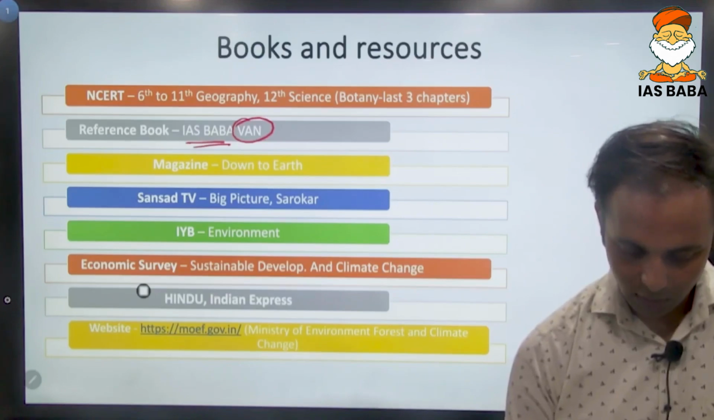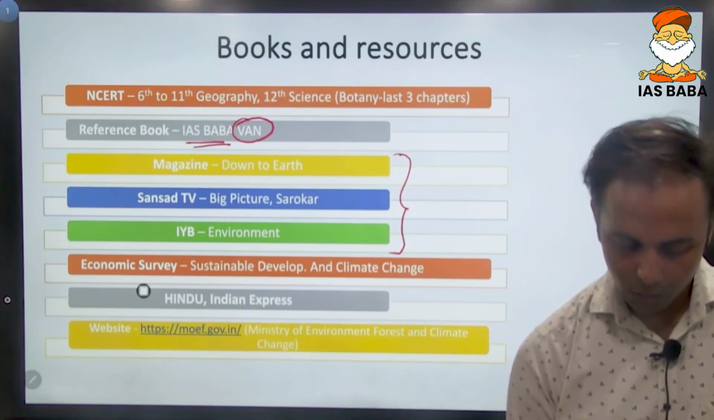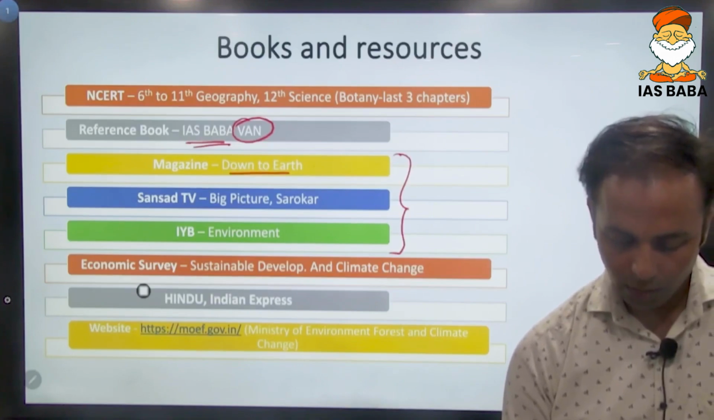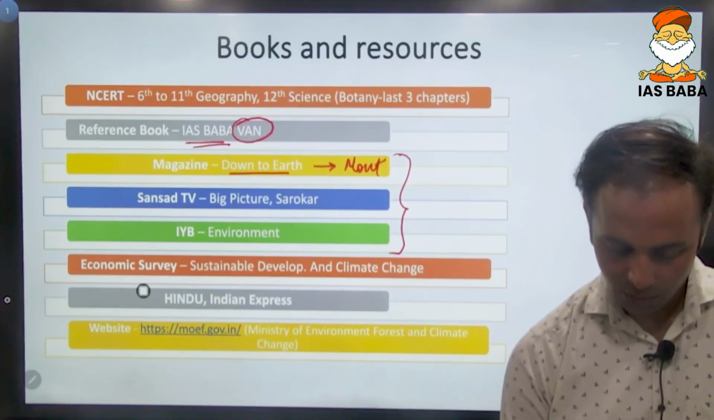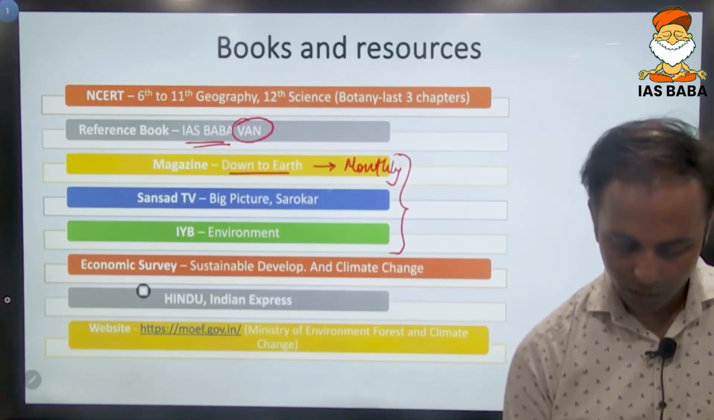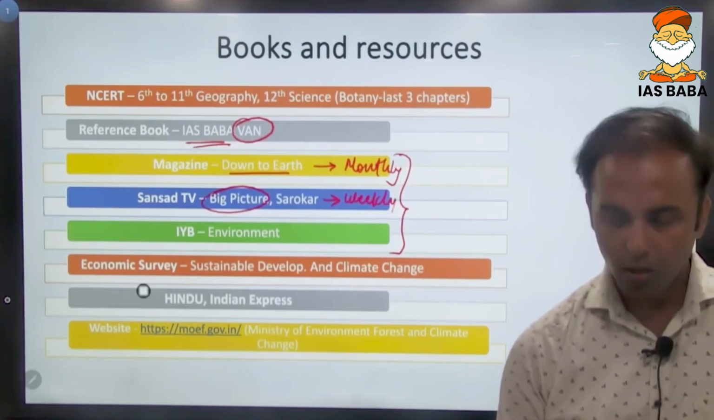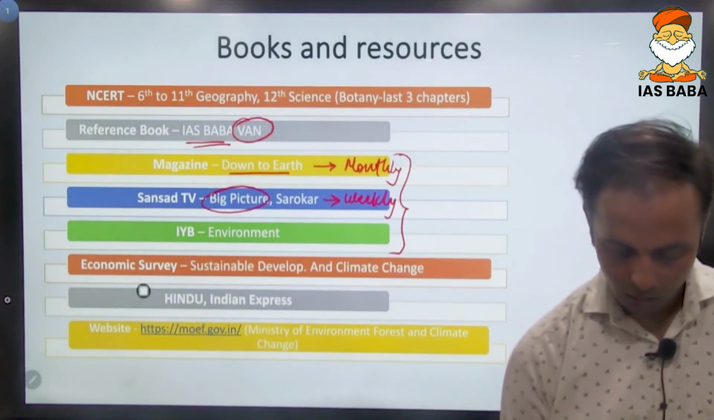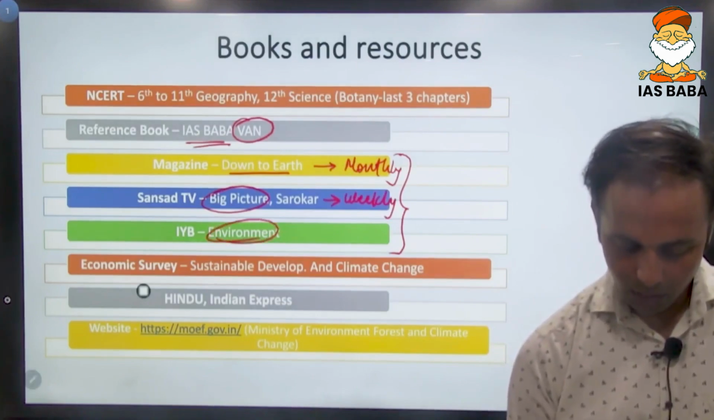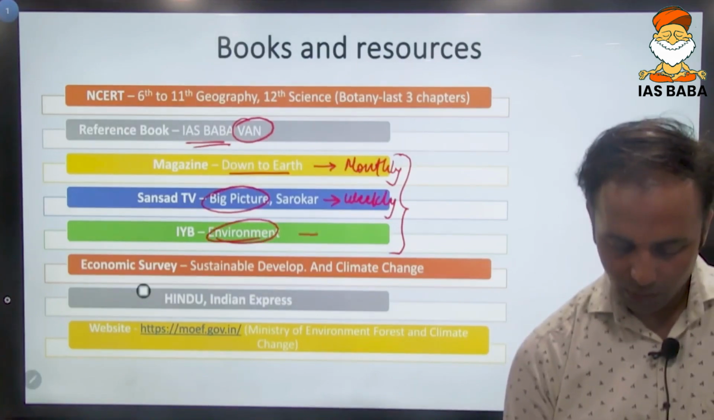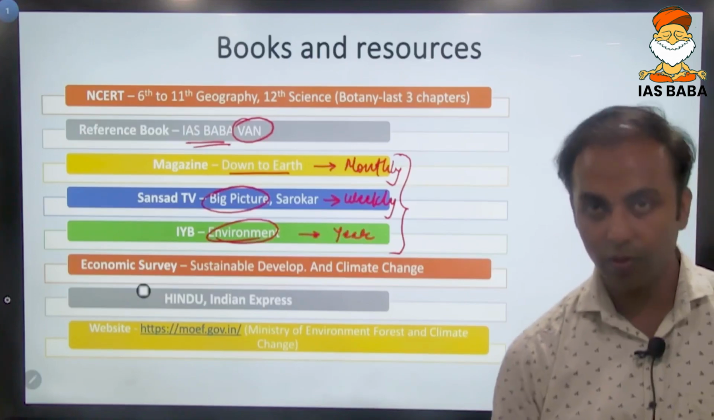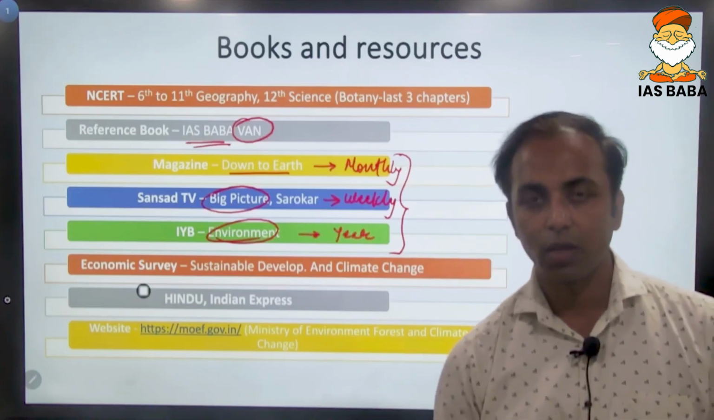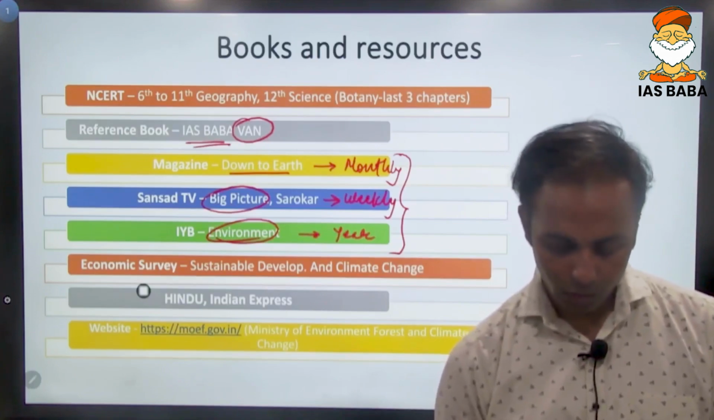For current affairs, these are important authentic resources: Down to Earth magazine, which is a monthly and very thin magazine that can be studied in just 2-3 days. Sansad TV Big Picture, where weekly you can expect 1 or 2 episodes related to the environment, a very good authentic resource. Then India Yearbook, with 1 chapter on environment. This is a yearly compilation of current affairs. It is Government of India material, so you can refer to this also.